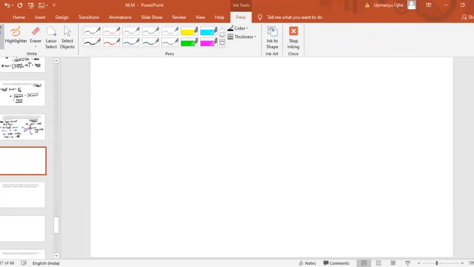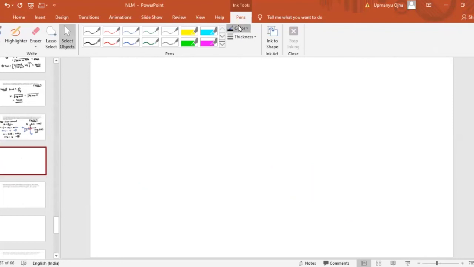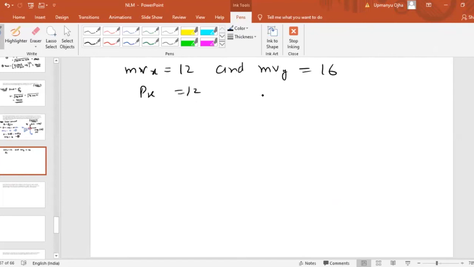So we get mvx equal to 12 and mvy equal to 16. mvx means momentum of the third particle along the x-axis, that is px is equal to 12, and mvy means momentum of the third particle along the y-axis, that is 16.